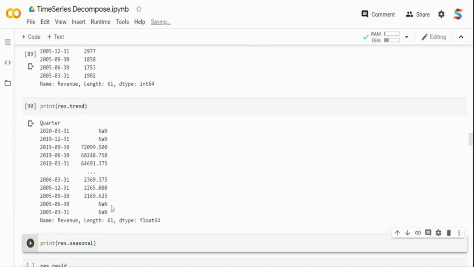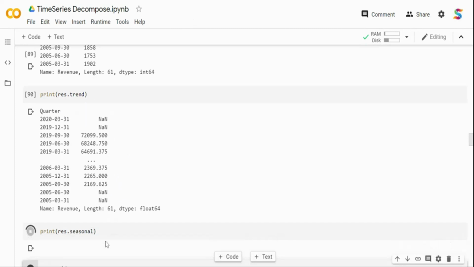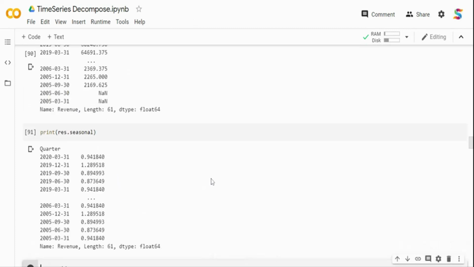The initial values will be null, because to find the trend, it's going to do a t-1, t-2 analysis. So for the first two values and last two values, it may not find it. So there is a trend component over here, and there is a seasonal component as well. These are the outputs that are provided by the model.